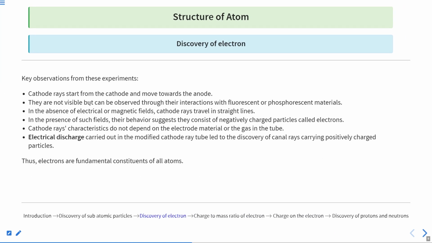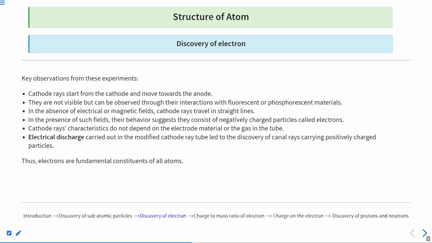Now they are not visible. Of course, they are not visible. For observing them, we have done the phosphorus coating so that their effect can be observed. Now in the absence of an electric or magnetic field, cathode rays travel in a straight line. This is a very important point: if there is nothing present there, then they will totally travel in a straight line. But if there is an electric or magnetic field, then we can see the deflection.